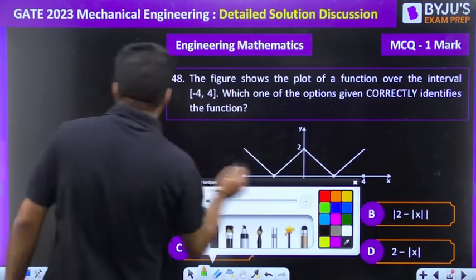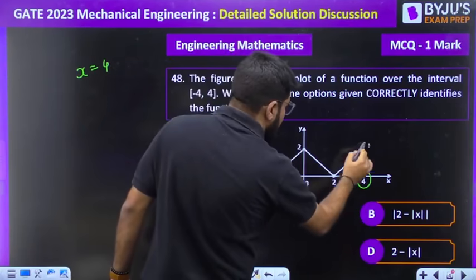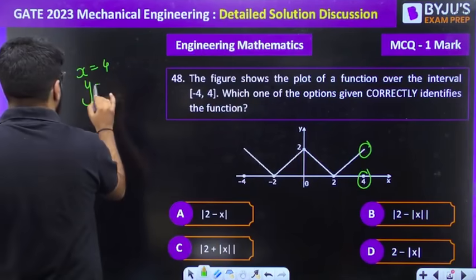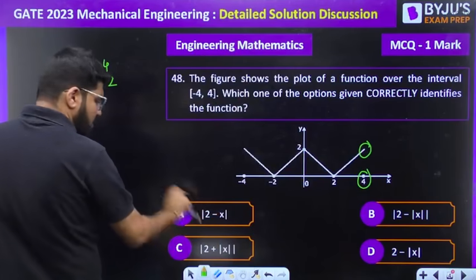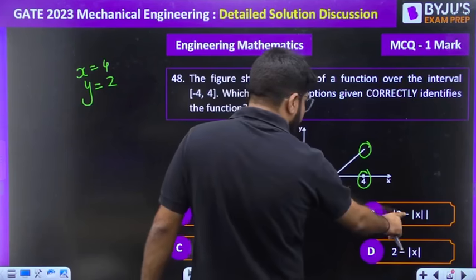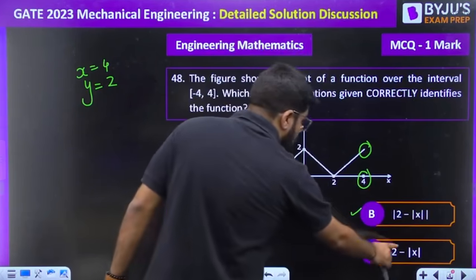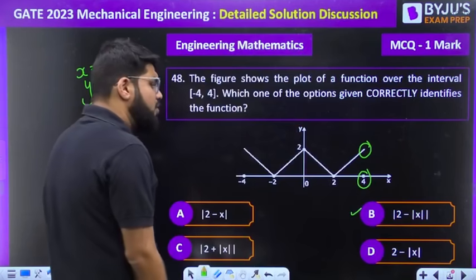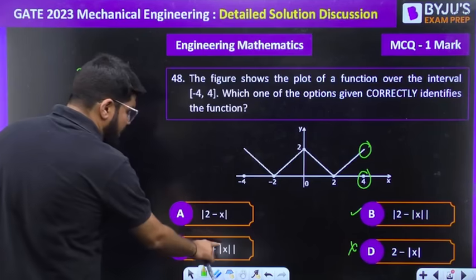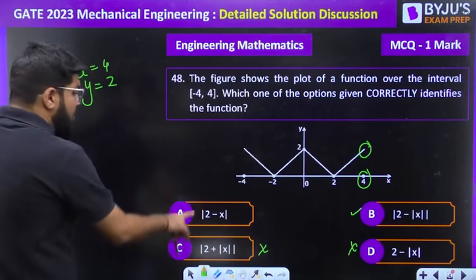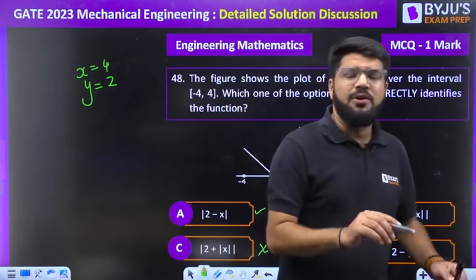Suppose I just take the point x equal to 4. If I take this point x equal to 4, the value of the function y should be 2. Whether this is seen here, 2 minus mod 4 will be minus 2, so that is wrong. 2 plus mod 4 will be 6, this is wrong. 2 minus 4 minus 2 is also possible. Now, between A and B, how to distinguish?